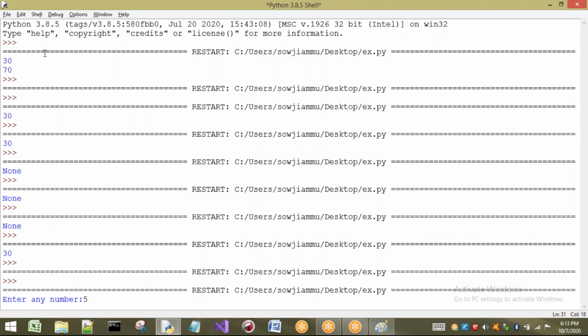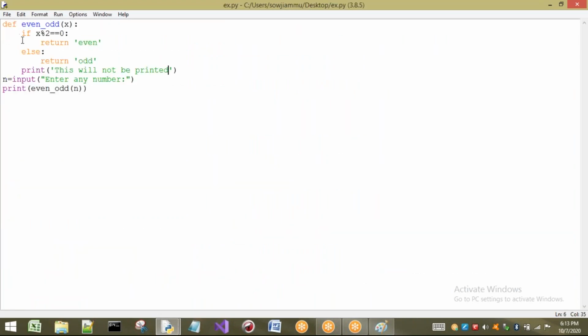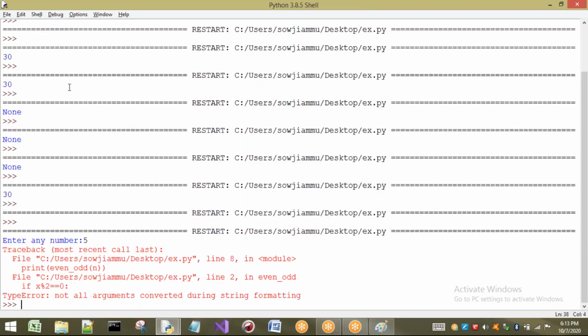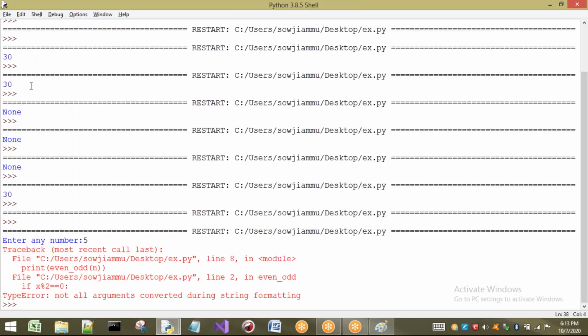It is asking to enter some number. I have entered 5. Not all arguments converted during string formatting, line 8 and line 2. Here it is int type. Sorry, I have to convert it into int because I am taking an int value. Let us execute now.